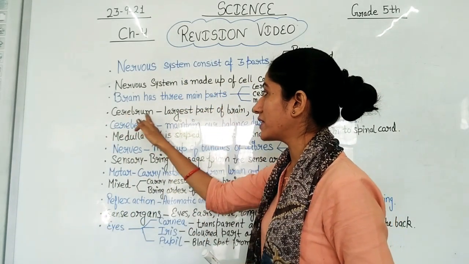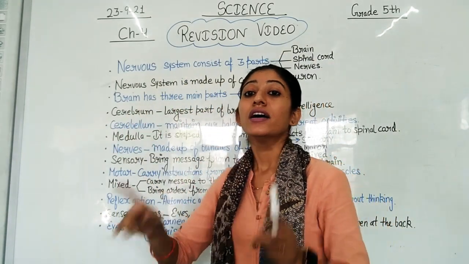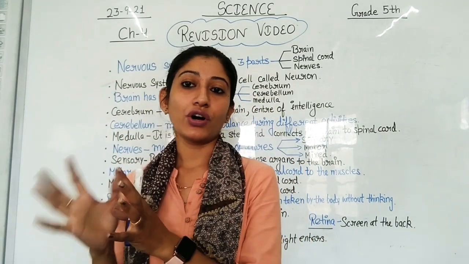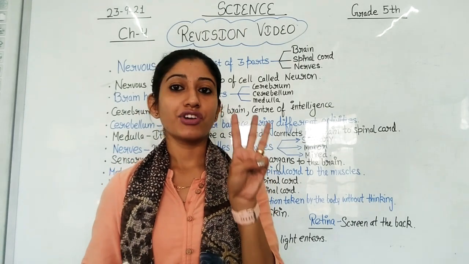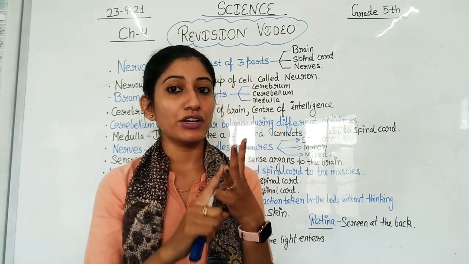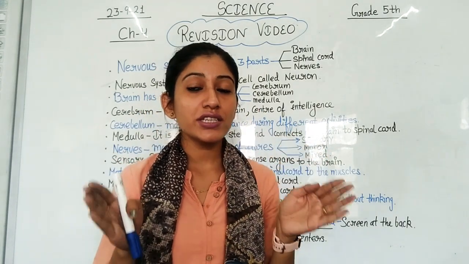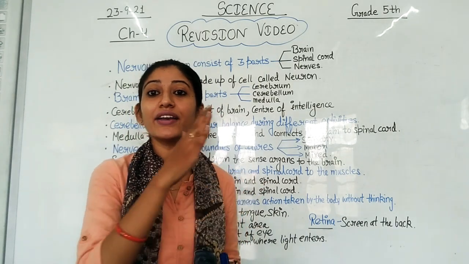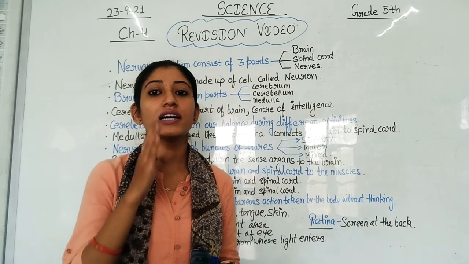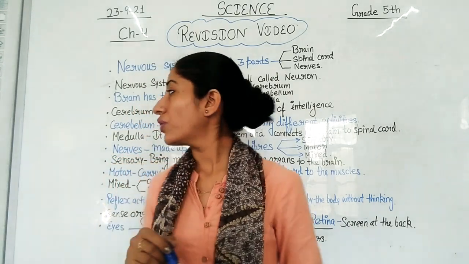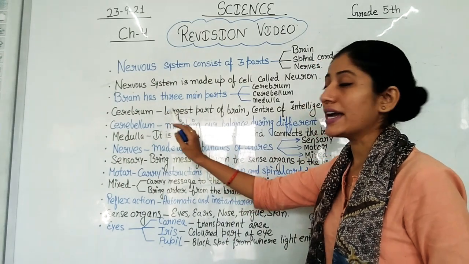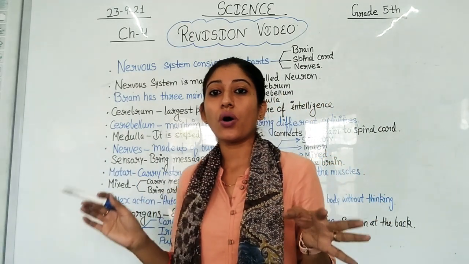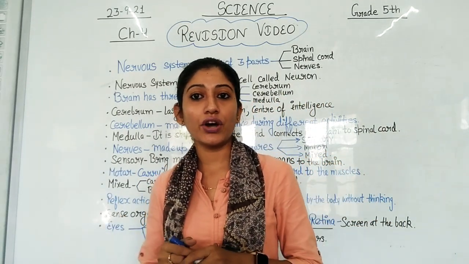When we talk about the cerebrum, students, cerebrum is the first part of the brain, and it is the largest part of the brain. As I told you, brain has 3 parts: cerebrum, cerebellum and medulla. Cerebrum is the largest part of the brain, and it is also called the center of intelligence.